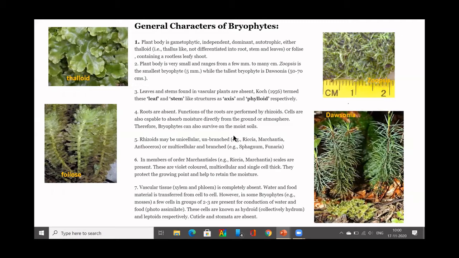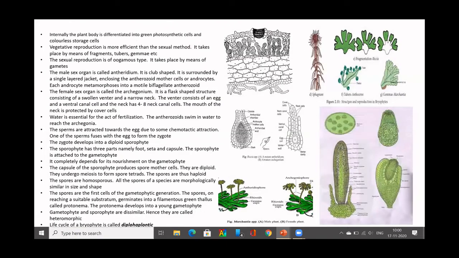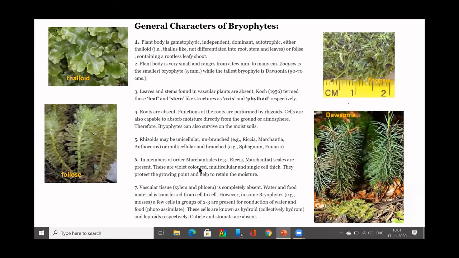So bryophytes can survive in moist soils. Rhizoids may be unicellular and unbranched, or multicellular and branched. Okay, you can see the picture of the rhizoids here. Some of them are unbranched, as in Riccia and Marchantia. Branching can be seen in higher forms, such as Funaria, moss, and Sphagnum.